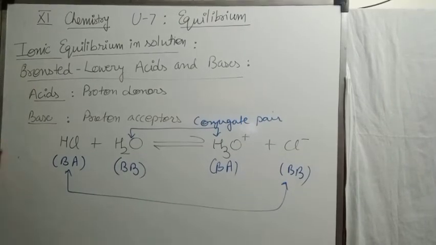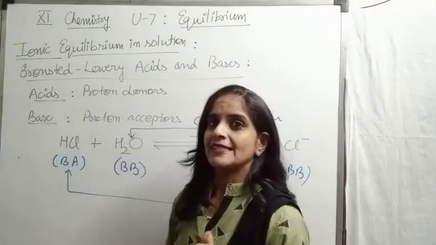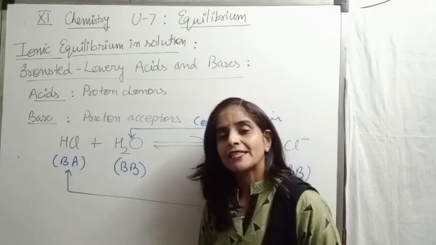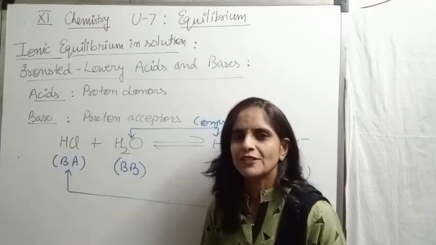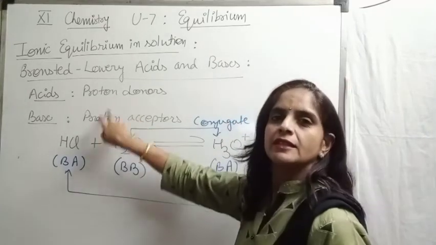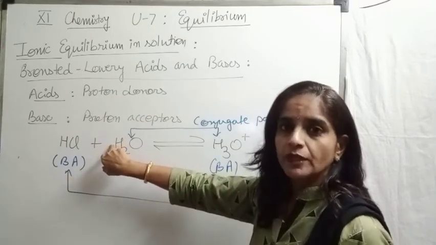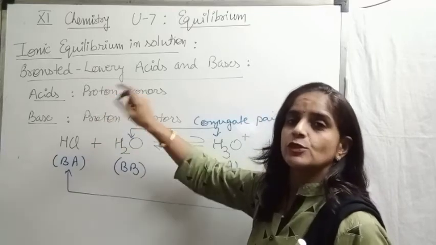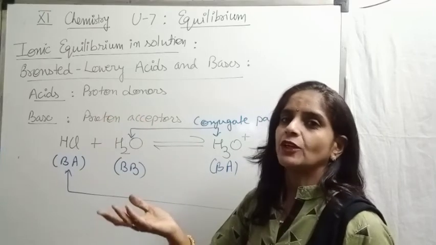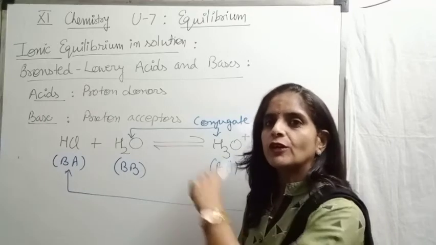So now I think this concept of Bronsted-Lowry acid and base is also clear to you. But yes, this concept also has some limitations. What is the most important limitation of this concept? If you check, this is based only on transference of proton. One is losing the proton, second is accepting the proton. Means for an acid, the presence of proton is very important.